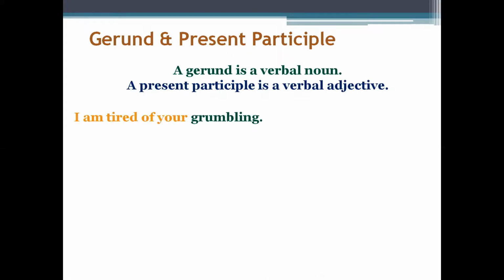I am tired of your grumbling. Here grumbling is the ing form of verb, and it is a non-finite verb because grumbling will not change according to the subject or the tense. It is non-finite and it is working as a noun. So that is why it is a gerund. Grumbling children are never satisfied. Here this grumbling is used as an adjective because it is qualifying the noun children. So that is why this grumbling is a present participle.